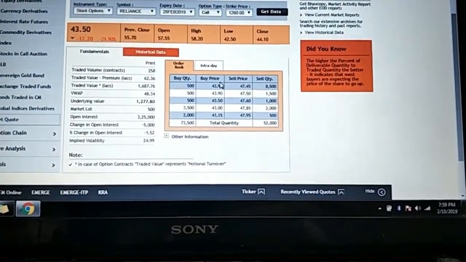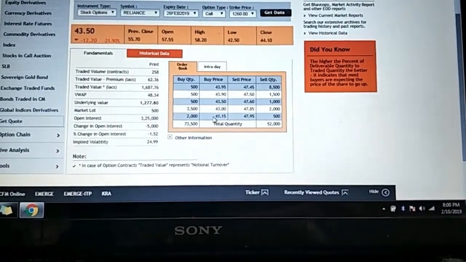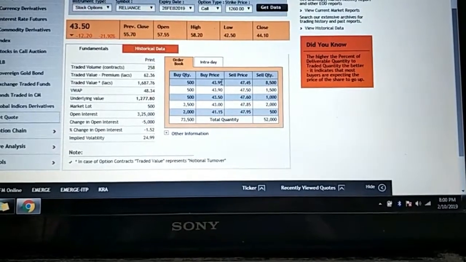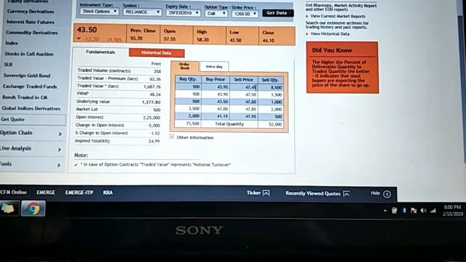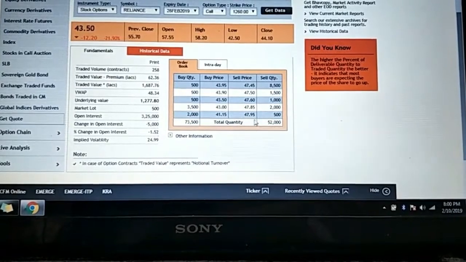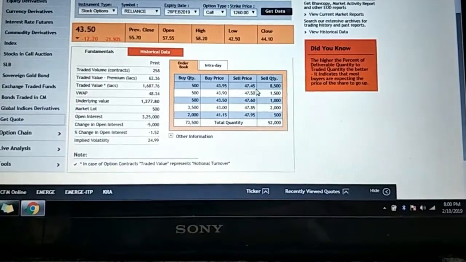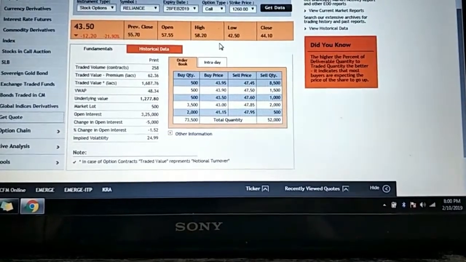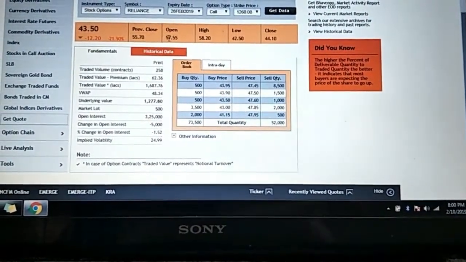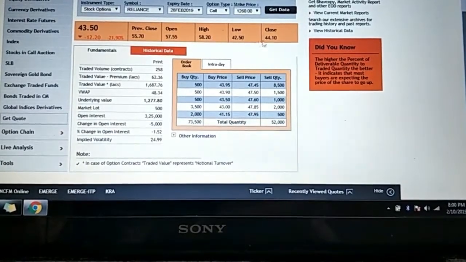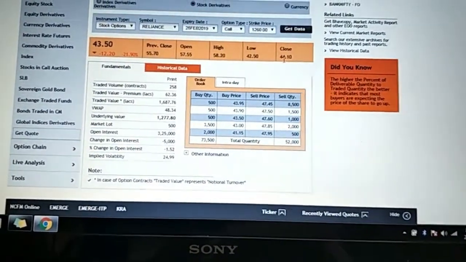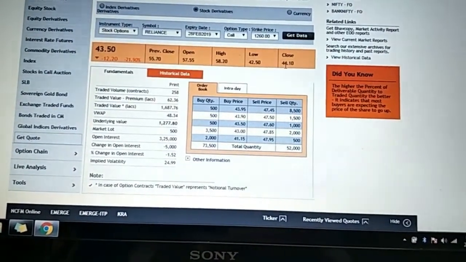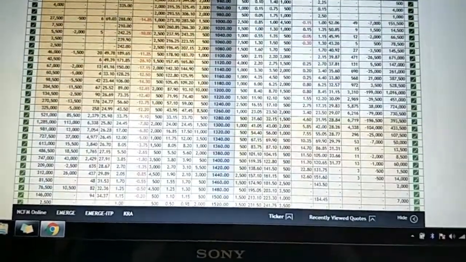Yeah, and I was saying about bid and sell, right? These are the bids. Someone is asking for 41, someone asking for 43, someone asking for 43.95. But the sellers are at 47.45, 47.56. This will be executed only when either the seller decreases or the buyer increases, and the price should match. Today, see, 43.5, high was 57.55, low 42.44. So yeah, typically this is how the option market works. Just go through the example, you will have clarity about what is happening in the market.